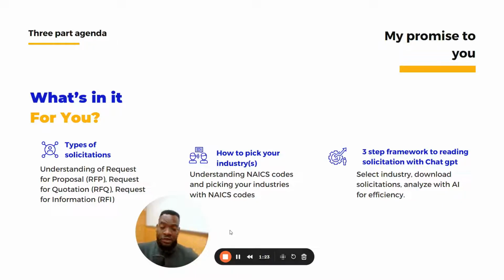Lastly, I'm going to show you what I call the 3 step framework for reading any government solicitation. I don't care if it's the state government. I don't care if it's the local government. What I can assure you is that this system is going to show you how to read and understand any government solicitation. So, guys, just sit back, relax, enjoy the ride because I am going to take the wheel from here.